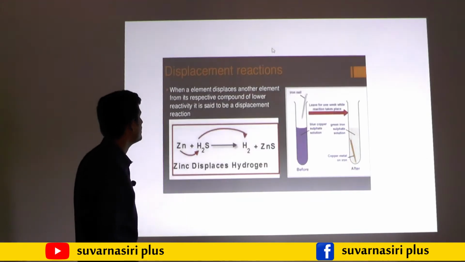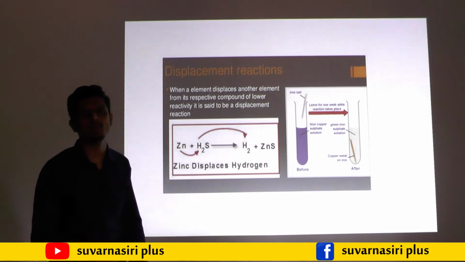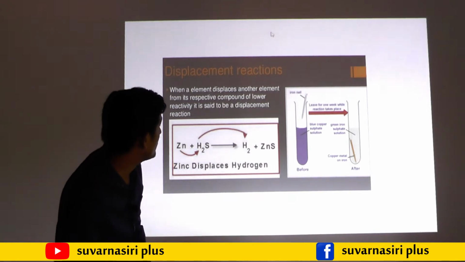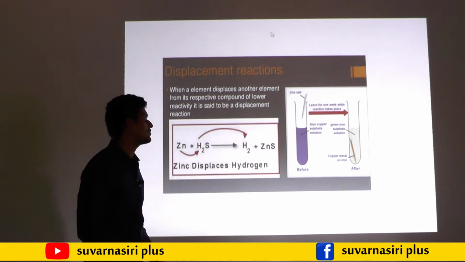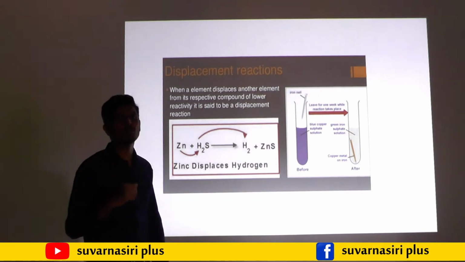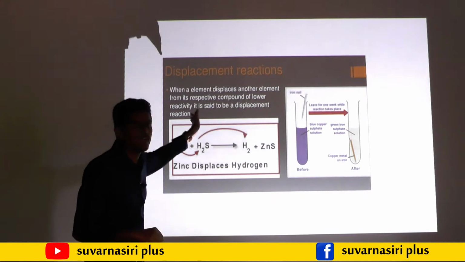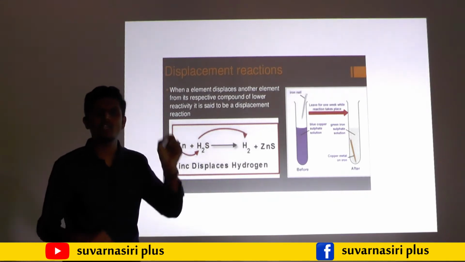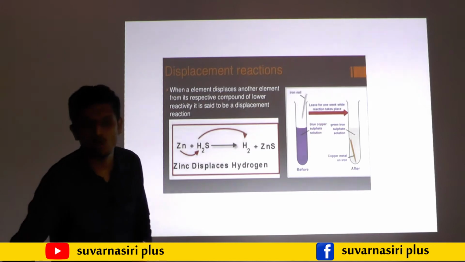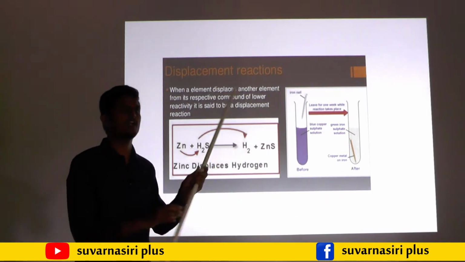Then we will move on to the next type of chemical reaction, the third type, which is displacement reaction. In school you observed that in a displacement reaction, the more reactive element always displaces the less reactive element.